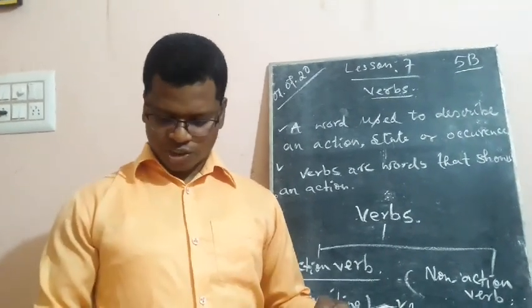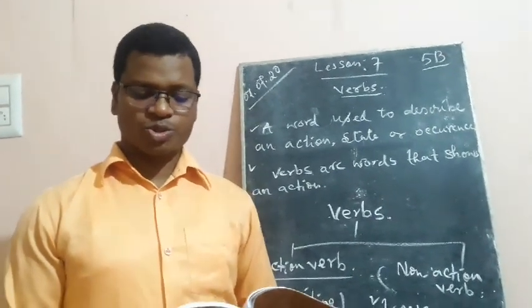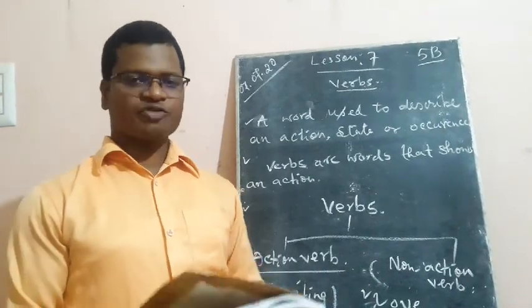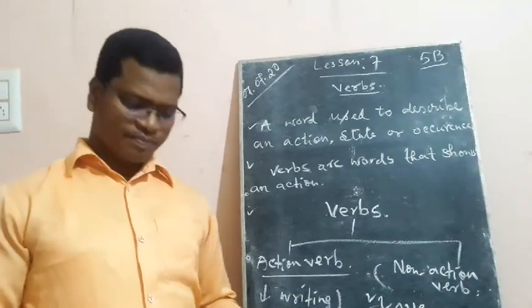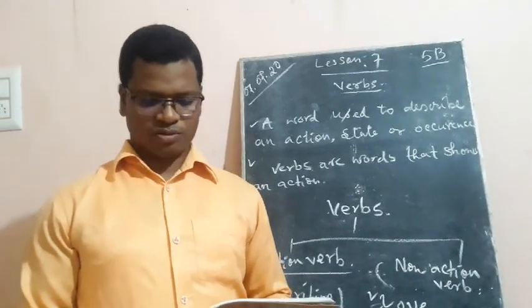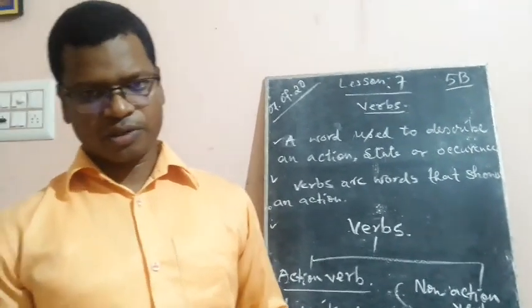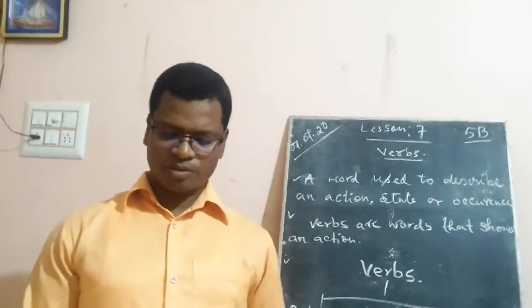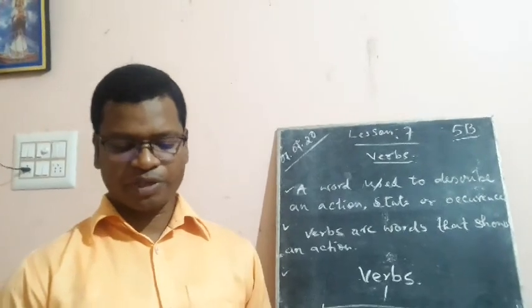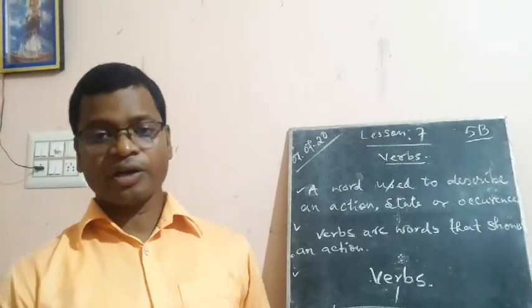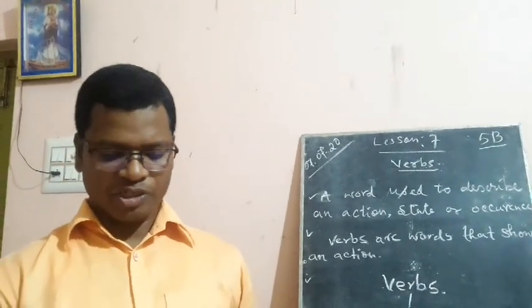On the other side, question number A, page 45. Complete the sentences with suitable verbs. So we have to make use of all these verbs that I have already written down: action, being, and possession. Sunny is a new friend. You may write, Sunny is a new friend. The friend is a champion athlete and has won medals at several events.